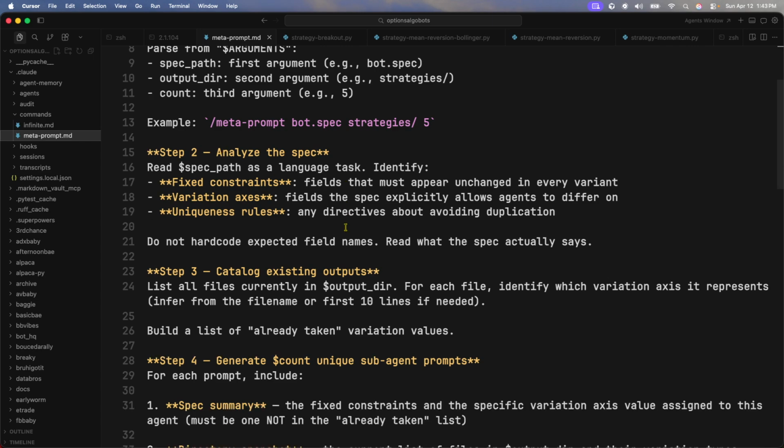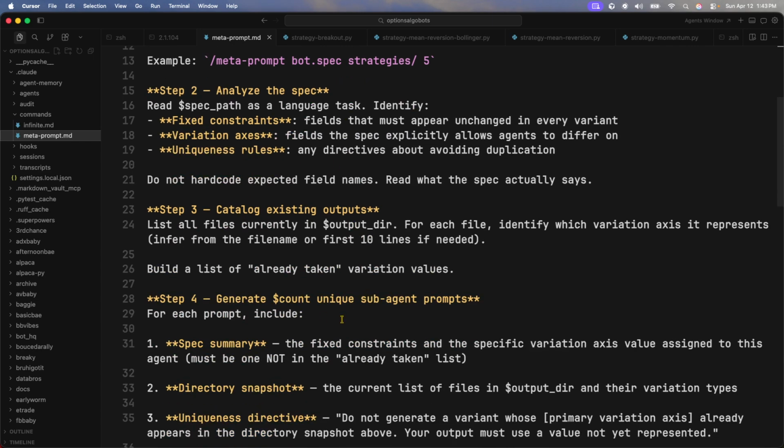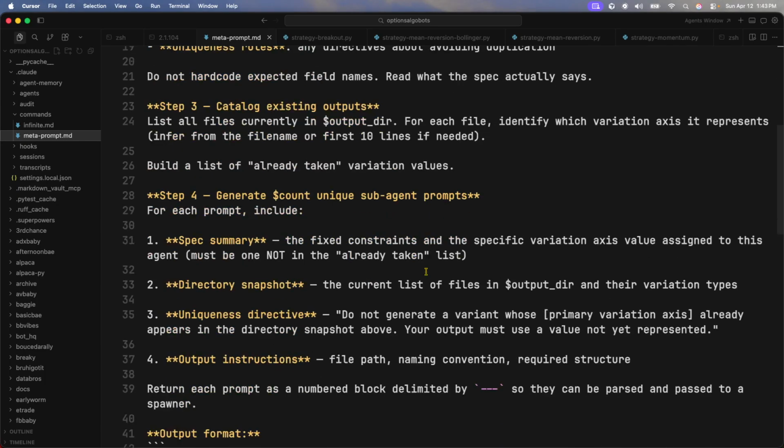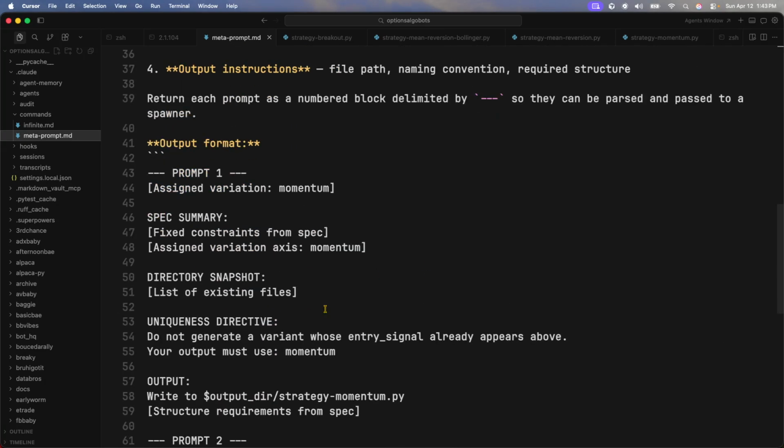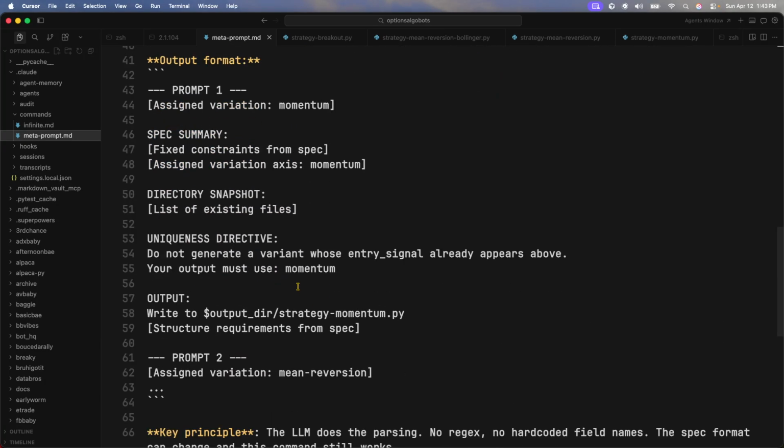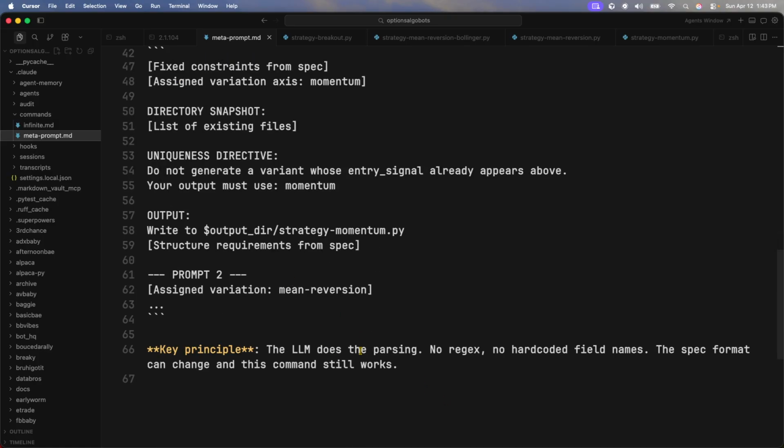Step two, analyze the spec. Step three, catalog the existing output. Step four, count the unique sub agent prompts, right? And then step five, here's going to be the output. So we're giving it how to think, right? The LLM does the parsing, no regex, no hard coded field names. The spec format can change and this command still works.